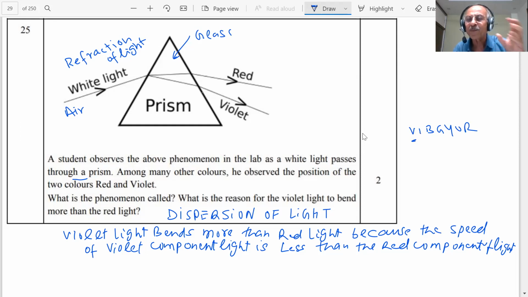The interesting thing is that this was discovered by Newton. If you put another prism, students, what will happen? Again all the 7 colors combine to produce white light, which proved that these 7 colors were coming from the white light, or that white light is made up of 7 colors.